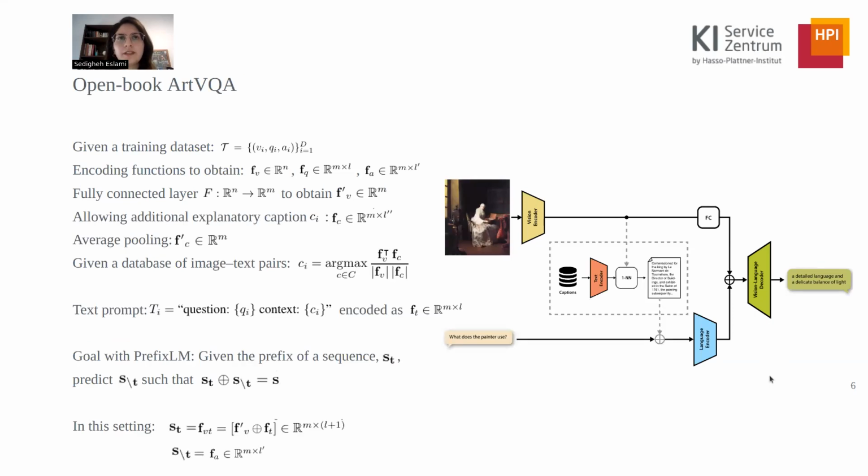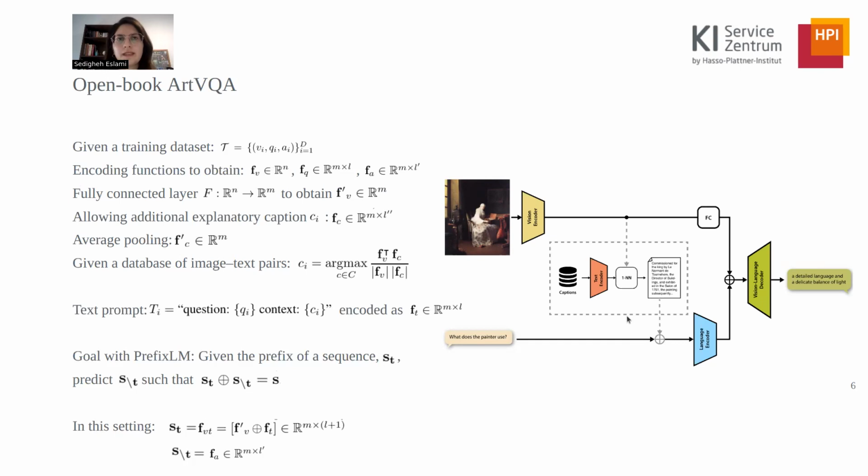We also consider ArtVQA in an open book scenario, where the model is allowed to see an additional explanatory text for answering the question. We employ an image text retrieval approach in order to fetch the most relevant caption for a query image from a database containing art-related descriptions. In order to do so, we use a pre-trained text encoder again and encode all of the captions that we have in the database. Afterwards, we pick the closest embedding to the painting embedding using the cosine similarity.